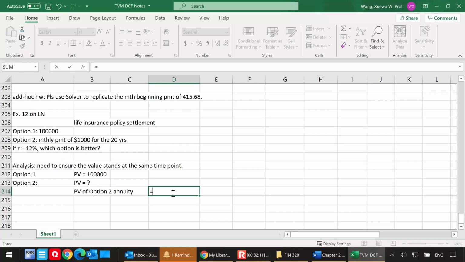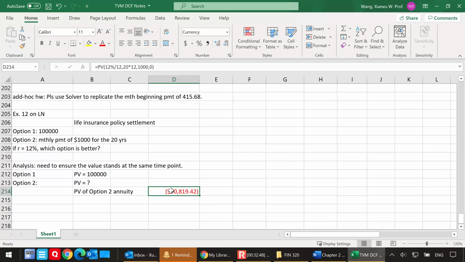Okay, so I'm going to do the present value function here. The rate is 12%, and this is annual, so I should divide this by 12. And this is for 20 years, so 12 months per year, you have 240 months. The payment is what you're receiving, so that's 1,000, a cash inflow. And the future value is, well, after the last 1,000 monthly payment, the insurance company is done with you, so there's no other payment. There's no other cash flow in month 240. So that is the present value.